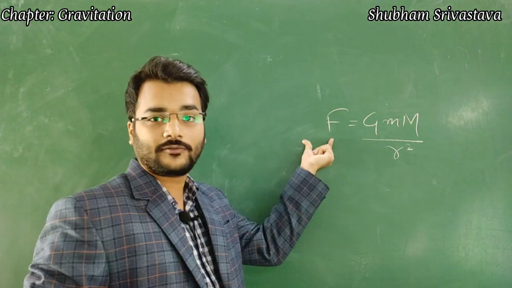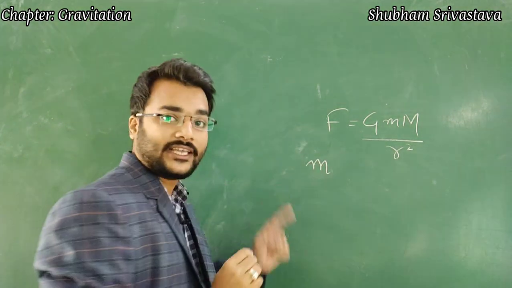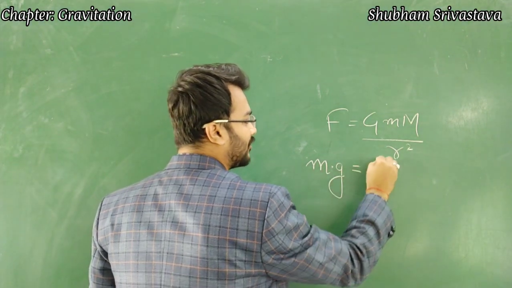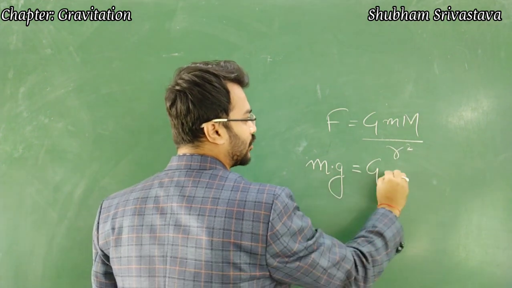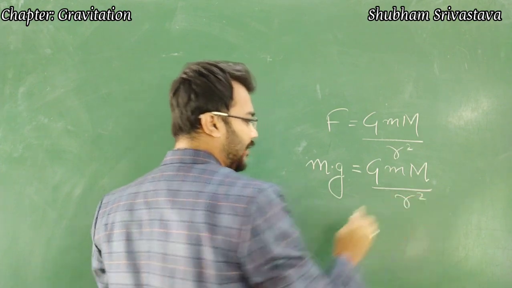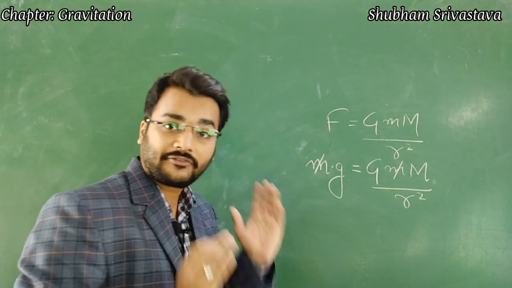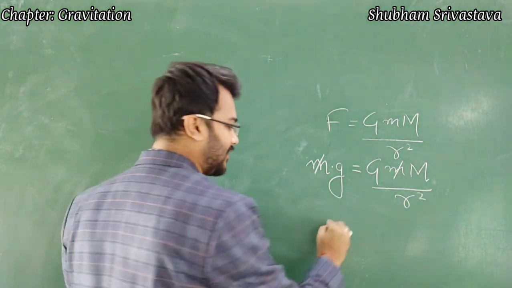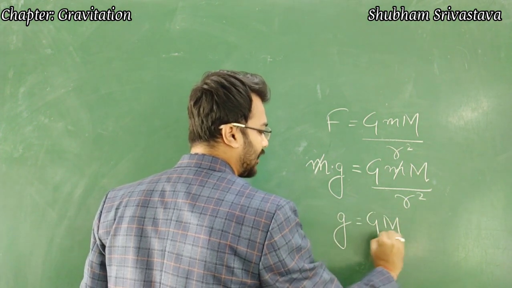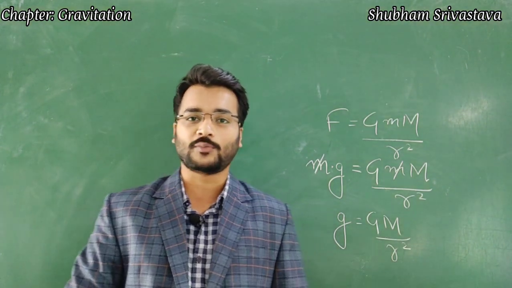We substituted the value of force from Newton's second law, and that was mass into acceleration. In this case the acceleration is the acceleration due to gravity. So the formula will be m into g is equal to capital G small m into capital M upon r square. Now if you look closely, we can cancel out two terms, small m and capital M, and the final formula for the acceleration due to gravity will be small g is equal to capital G capital M upon r square. Now what is so significant in this formula?